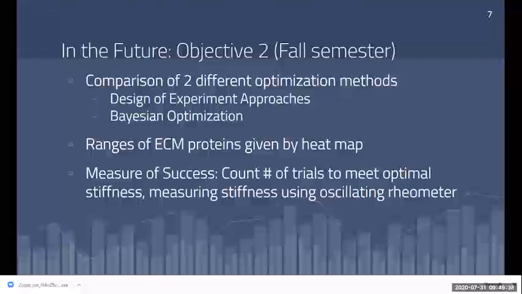So the hypothesis in this comparison is that the data-driven approach will reach the optimal point with a fewer number of experiments, and we're going to be able to measure the success by counting the number of trials to reach optimal stiffness and by measuring stiffness using an oscillating rheometer. And so the ranges of ECM proteins given by my heat map will be used for this, which is how my work in the spring semester will connect to my future plans and goals.